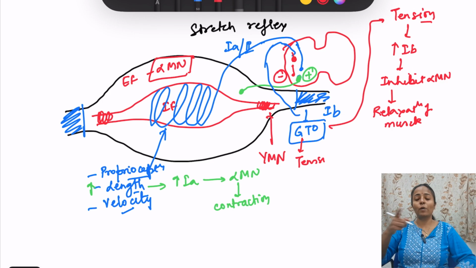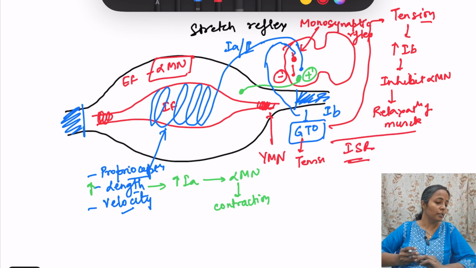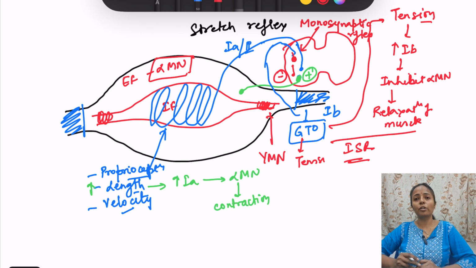Stretch reflex, 1A and 2 fibers, they are excitatory, and this stretch reflex is the only example of monosynaptic reflex. This Golgi tendon organ reflex is known as inverse stretch reflex. Stretch reflex and inverse stretch reflex. Muscle spindle, intrafusal fibers, detect the length and velocity, and Golgi tendon organ detects the tension.